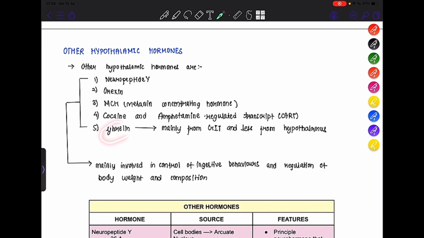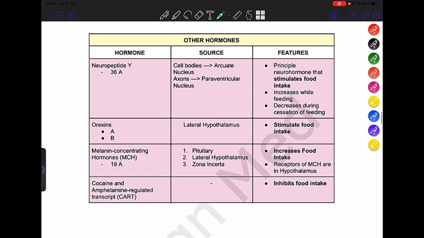Now this hormone, ghrelin, is mainly secreted from the GIT and less from the hypothalamus. All these hormones are mainly involved in the control of ingestive behaviors, like the amount of food you take, and the regulation of body weight and composition. So here's the summarized table. Neuropeptide Y is made up of 36 amino acids. The cell bodies of the neurons secreting this hormone are present in the arcuate nucleus, whereas the axons are in the paraventricular nucleus.